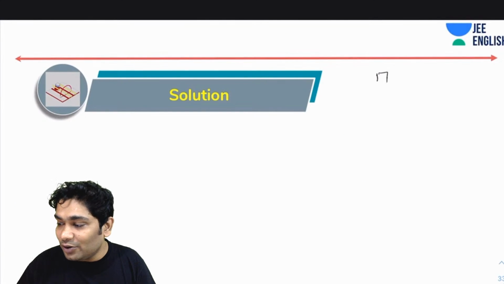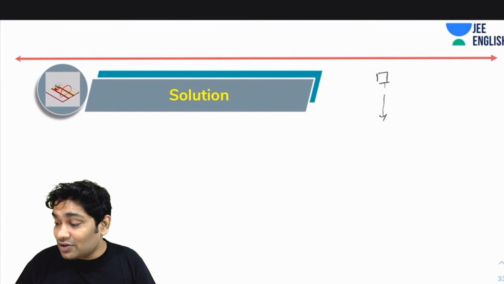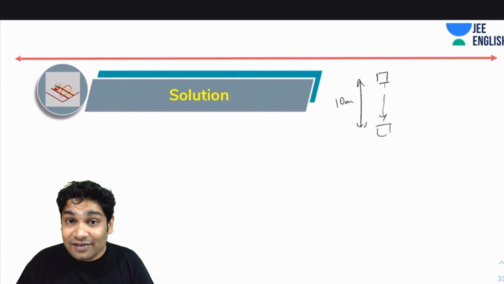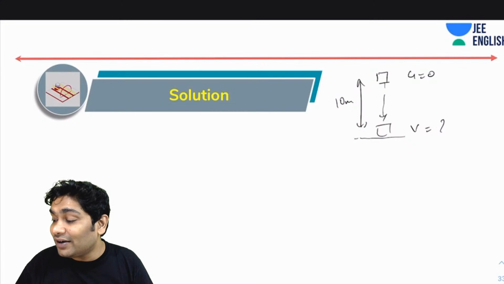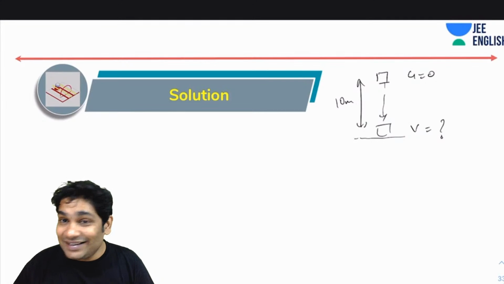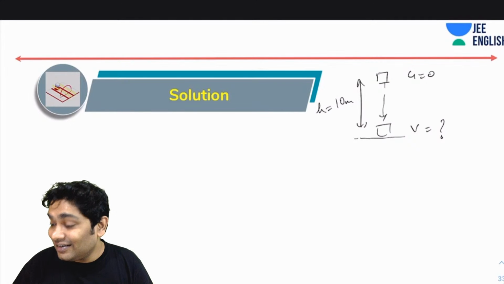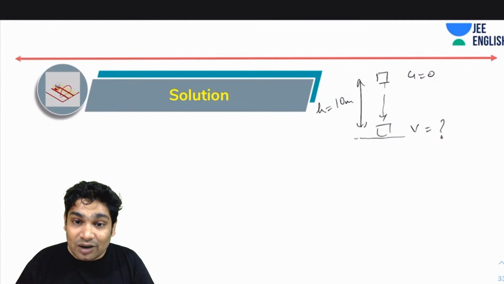So what have you been told? You've been told some mass m drops by a height of 10 meters, and you have to find its velocity just before hitting the ground. So u, you know, is 0, v is what you are interested in, and you know that this height is 10. So how do you do this?